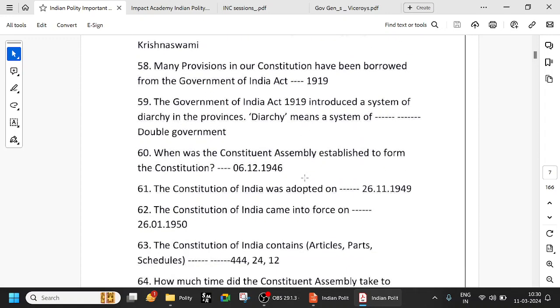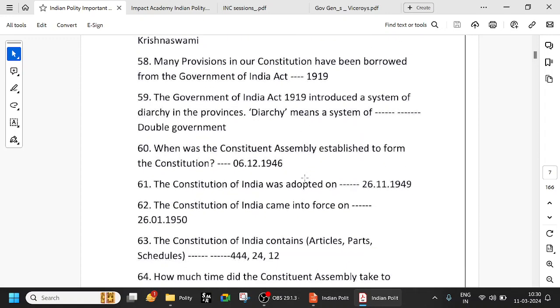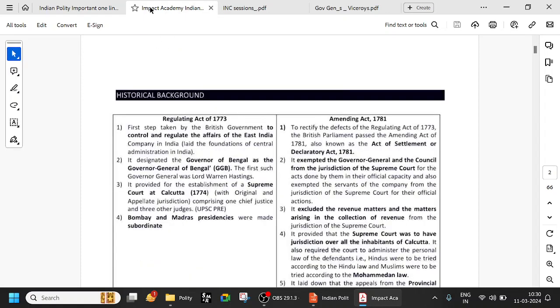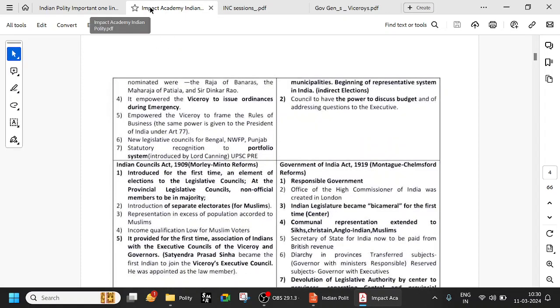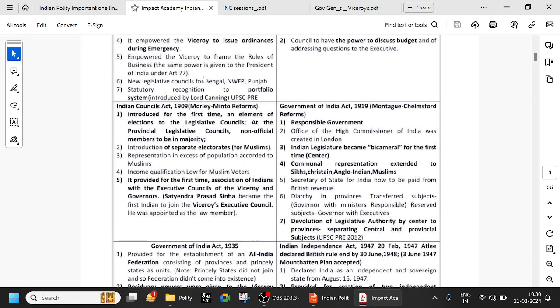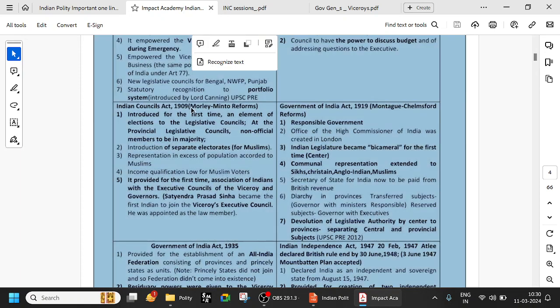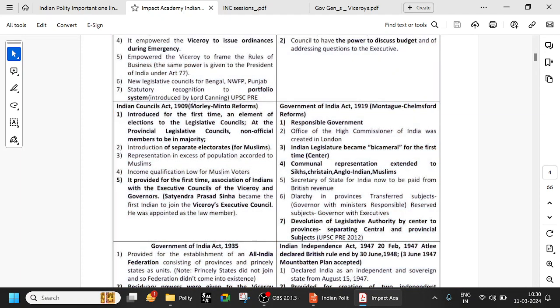Anyway, the Government of India Act 1919 introduced a system of diarchy in the provinces. Diarchy means a system of double government. I have already told you many times, the Indian Councils Act of 1909 is one landmark act, and it is called the Morley-Minto reforms. And immediately 10 years after, the Government of India Act 1919 is called the Montagu-Chelmsford reforms. These two are very important.